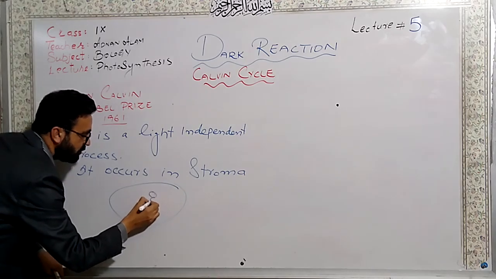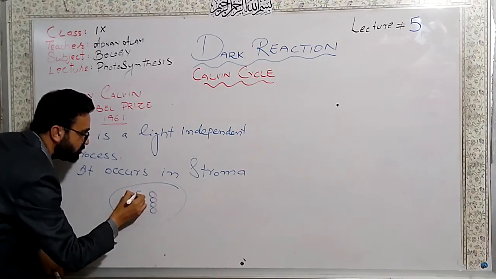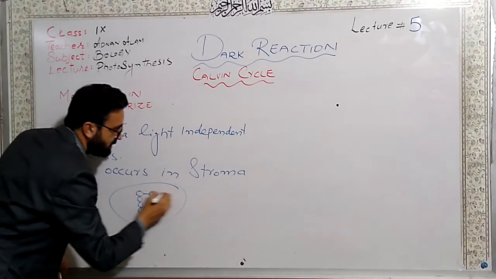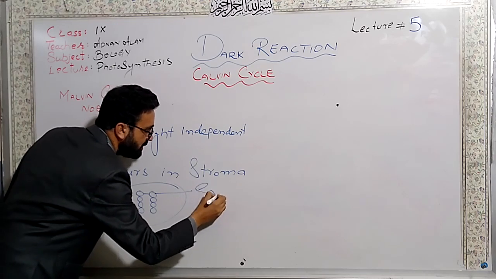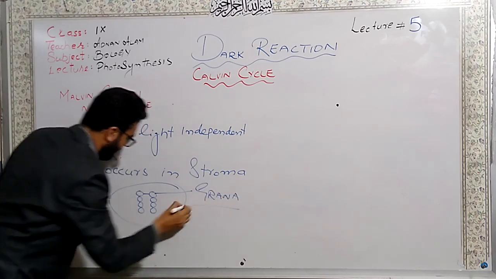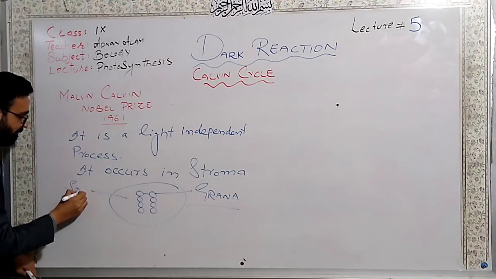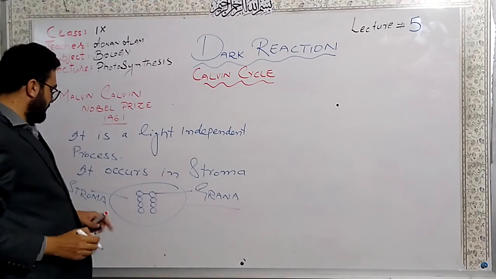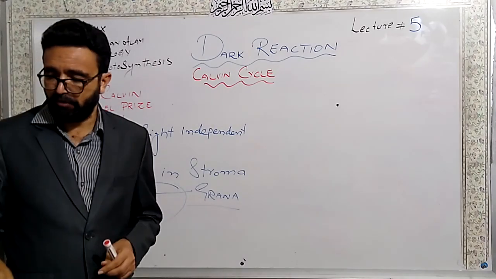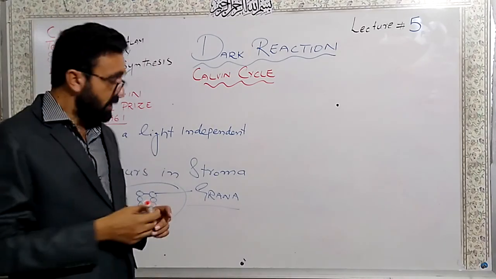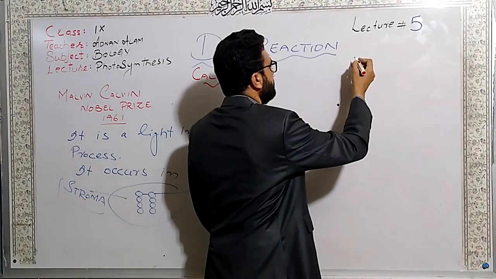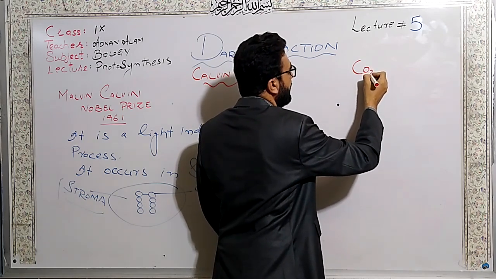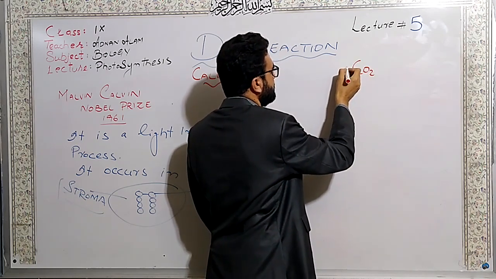Dear students, you know very well about the grana and stroma part, but let me recall your memory. This is the grana part, the thylakoid membrane, and this is called the stroma. So usually the dark reaction occurs in the stroma part of the chloroplast. Now let me start. First I will make the cycle and then I will explain it.